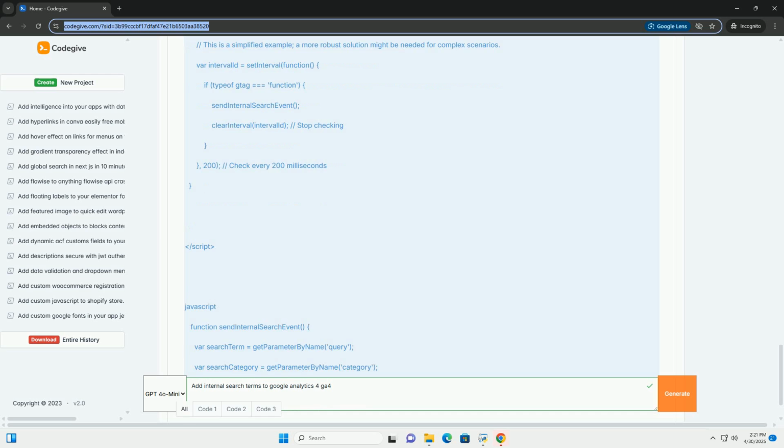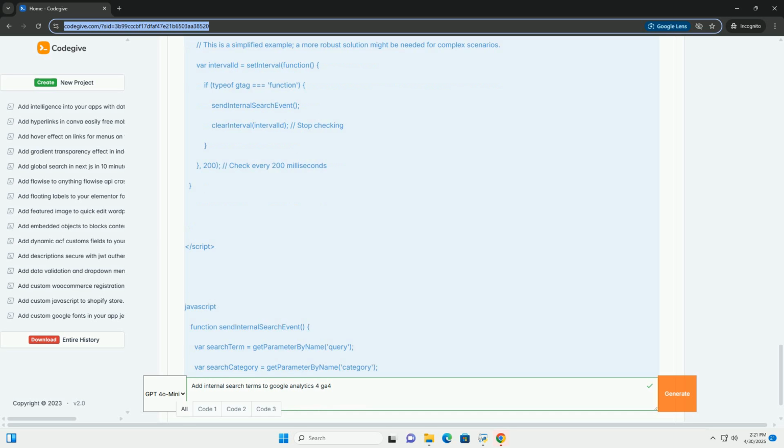Example GA4 analysis scenarios. Identify popular searches with no results: create an exploration report with search term and event count. Filter the report to include only internal_search events where search_results is 0. This helps you identify content gaps. Optimize landing pages based on search terms: analyze the pages and screens report and add search term as a secondary dimension. This reveals which pages users are visiting after searching for specific terms, indicating areas where the landing page experience could be improved.